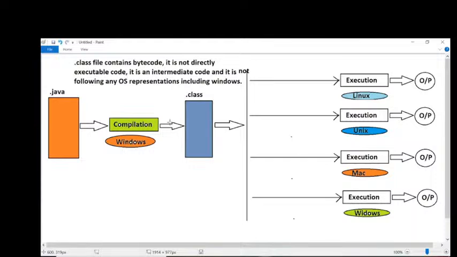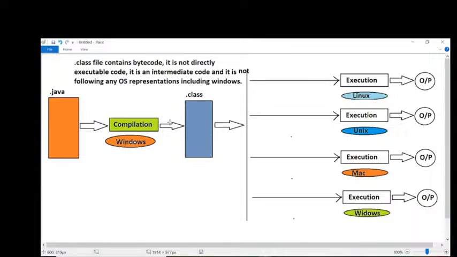We have a Java program. We compiled this Java program on the Windows operating system. We got the dot class file. What is the nature of the dot class file? The dot class file contains what? Bytecode. What is the nature of the bytecode? Not directly executable code, and it is not following any of the operating system representations. It is an intermediate code. Okay. Now the actual point will come.